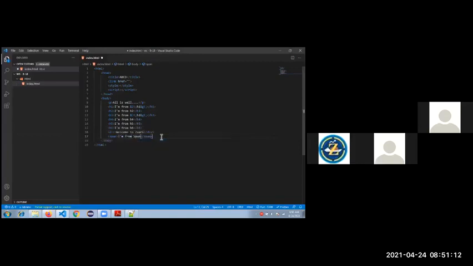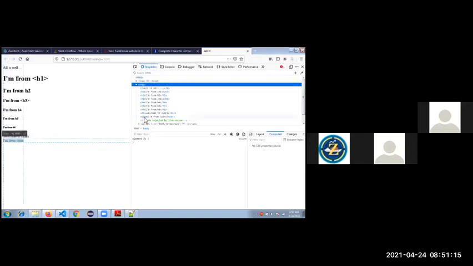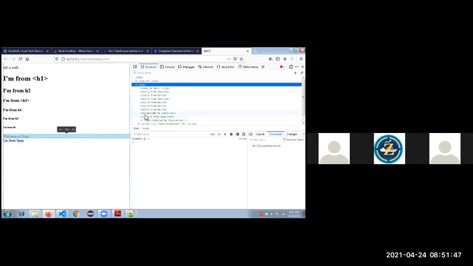I have just written "I am from span". See now what the difference is between the div tag and the span tag. The span tag we can call an inline element. Span tag is inline. Div tag is a block element. The div element occupies the full width of a web page. The span tag will occupy only the particular element, whatever wording is there. It's an inline format. Div tag takes the entire width. It's a block element.